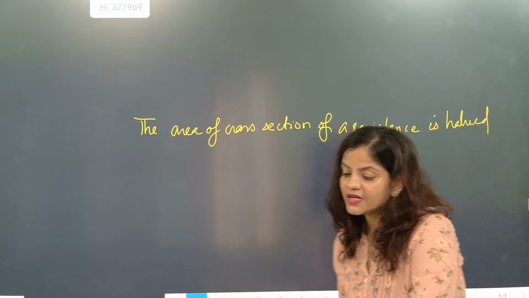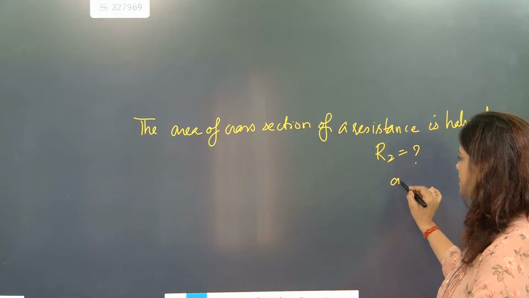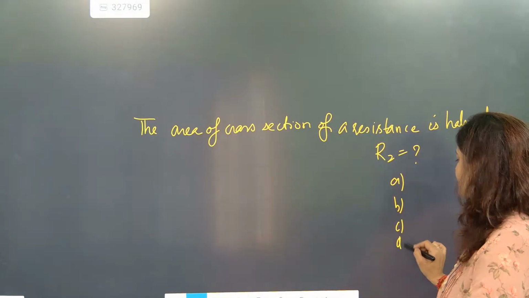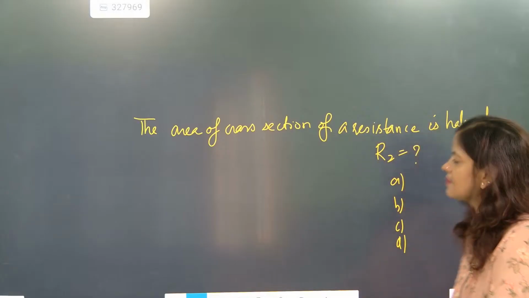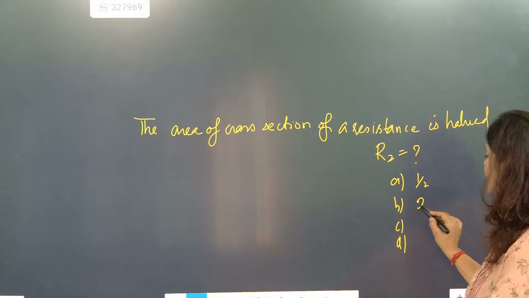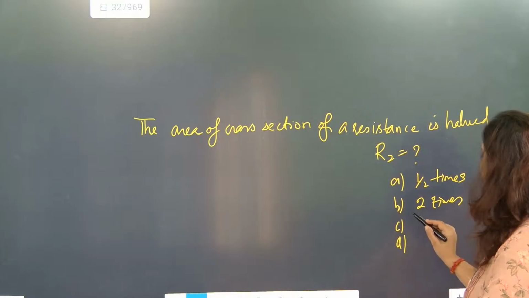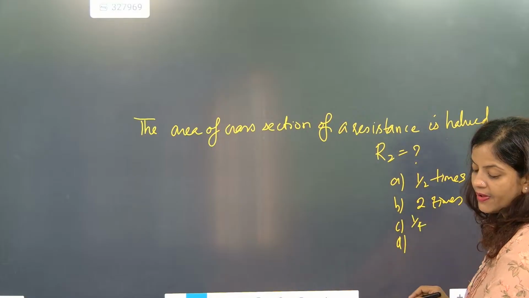Then the new resistance becomes what? 1 by 2, 2 times, 1 by 4, 4 times.